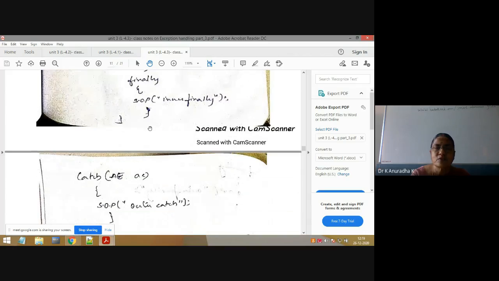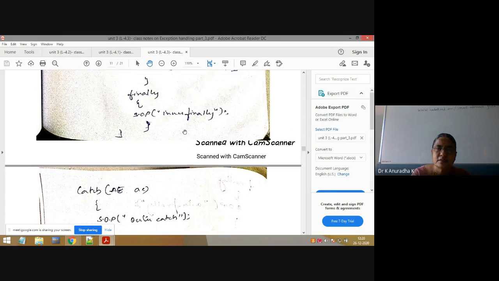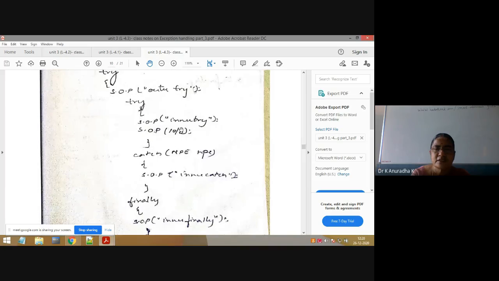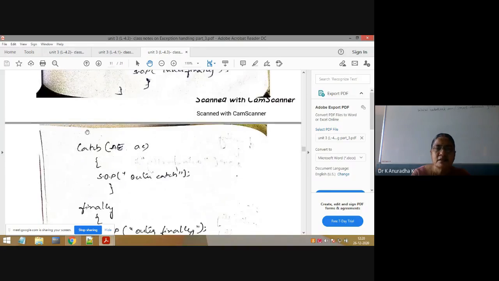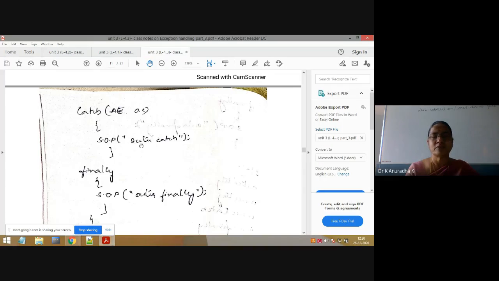After completion of the outer try, it will verify the outer catches. Any number of catch blocks we can write. So it will verify the outer catches, whether a matching exception class is there or not. Yes, it is there. So it is outer catch. So the exception which is raised inside the inner try is handled in the outer catch. This is one more important point to remember.